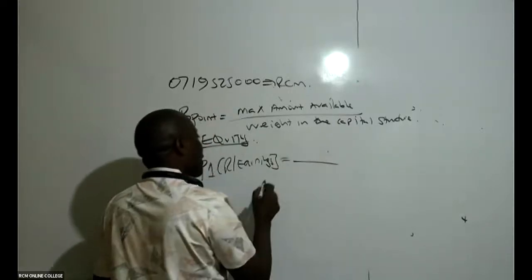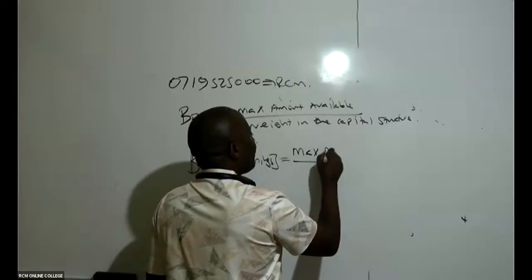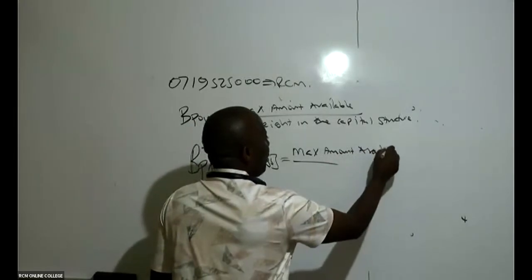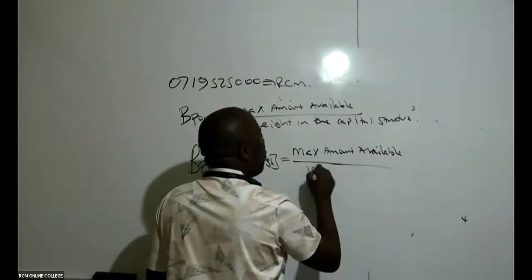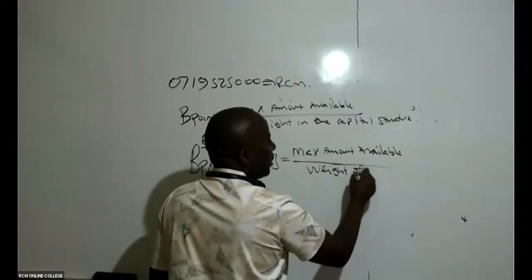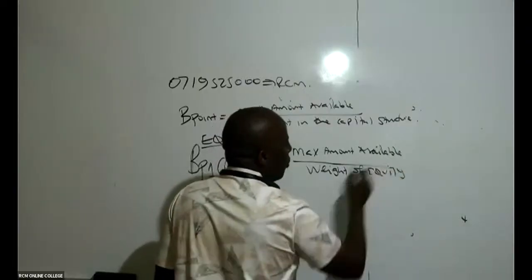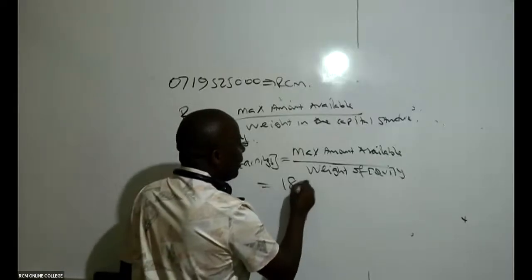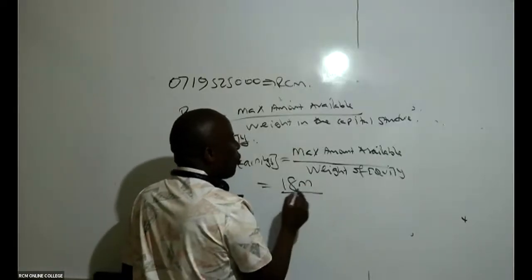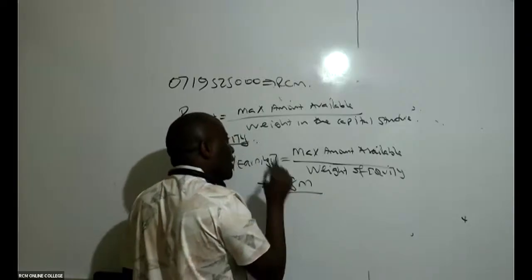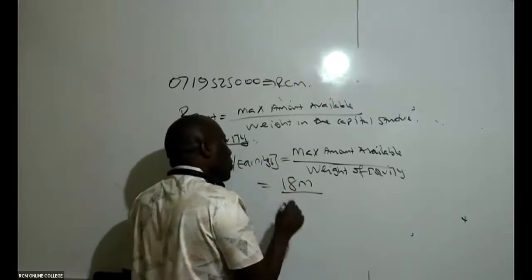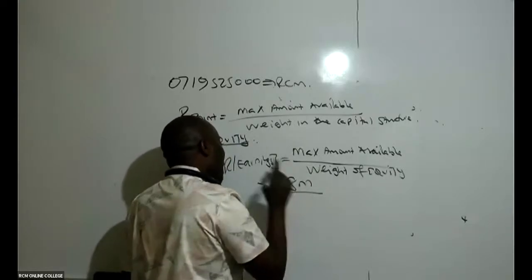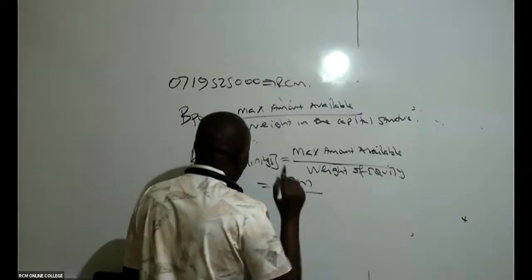So this breakpoint will be the maximum amount available, divided by the weight of equity, because retained earnings is an equity component. For retained earnings we have 18 million. So we divide this 18 million by the weight of equity in the optimal capital structure. Can somebody remind us, was the weight 0.4 or 0.6?